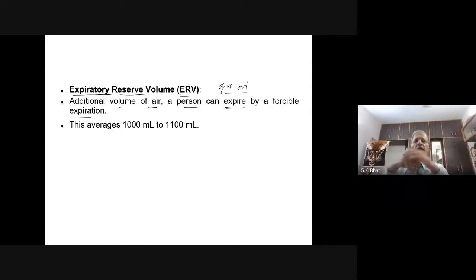Even after passing out the air, with the force you are making the air go out, that is expiratory reserve volume.